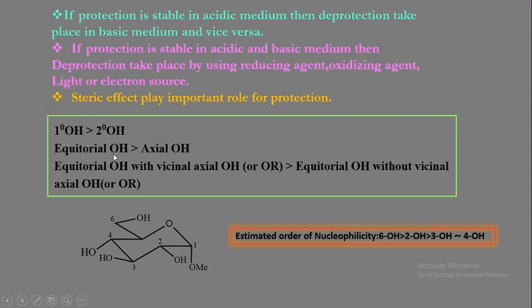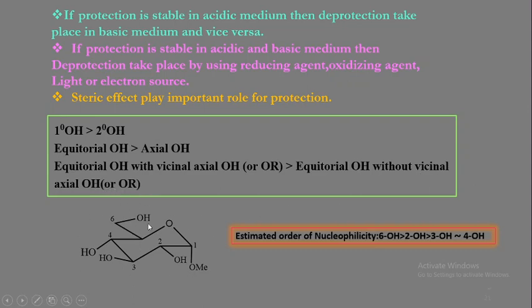Then equatorial OH is protected more easily than axial OH. Then equatorial OH with vicinal axial OH or OR groups are deprotected faster than equatorial OH without vicinal axial OH or OR group.